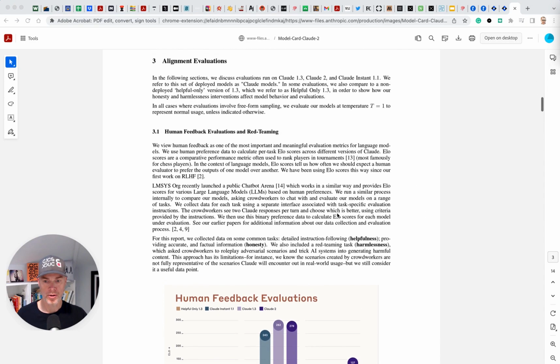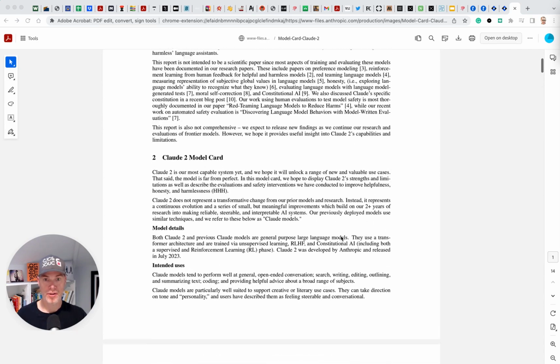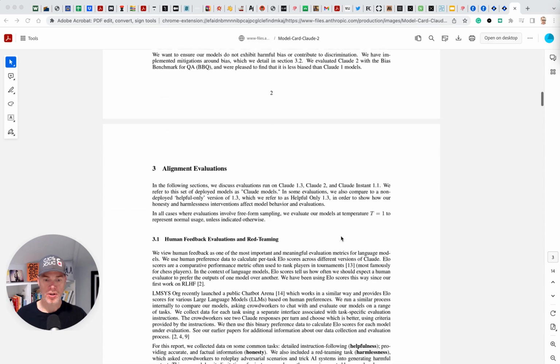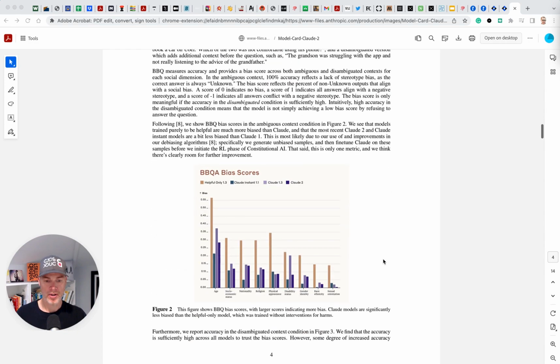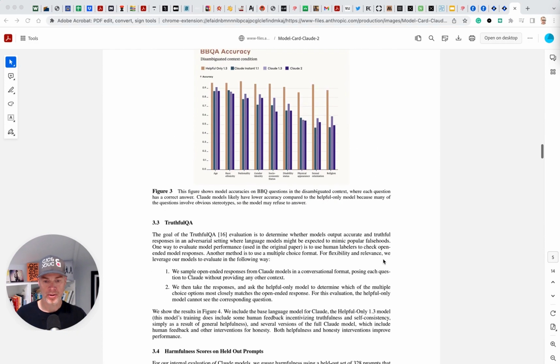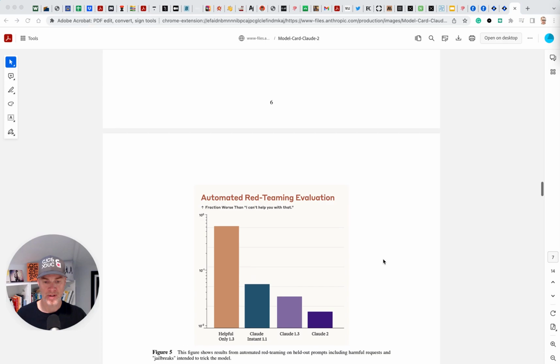While I'm here, I just want to run you through the paper, which I'll put a link to in the newsletter. But it's worth digging in here, even for the casual user, just so you understand some of the other back-end things. So here's a great picture of Claude in terms of its evaluations and how it's improving its helpfulness, becoming more harmless and more honest. And there are models to evaluate this in a non-proprietary way, so you're getting some true benchmarks. Some other things they're working on are obviously truthfulness and accuracy.